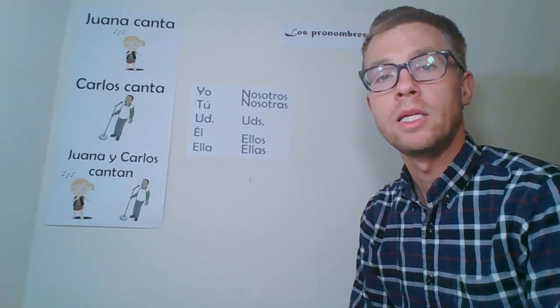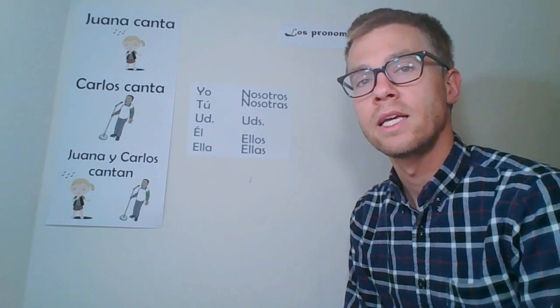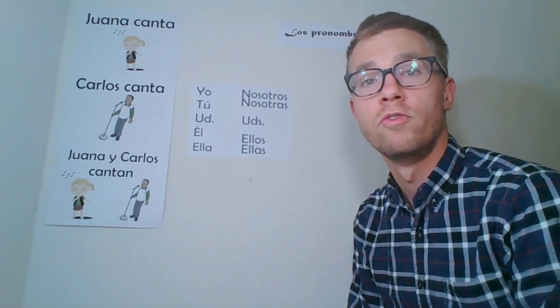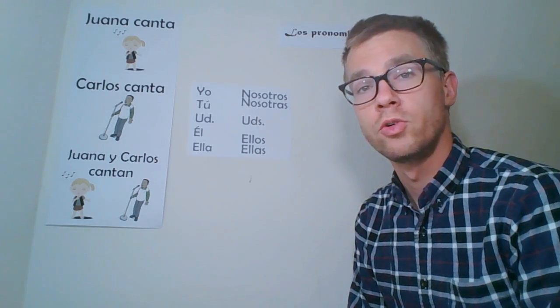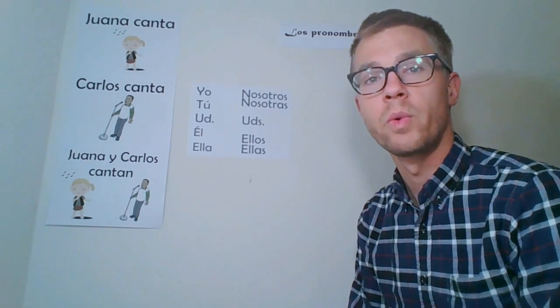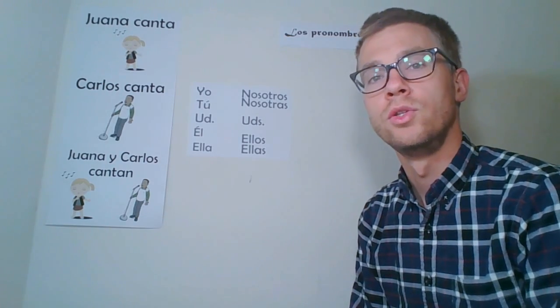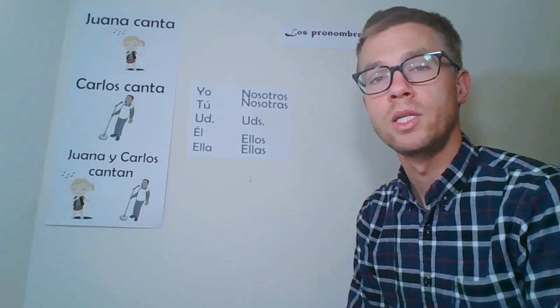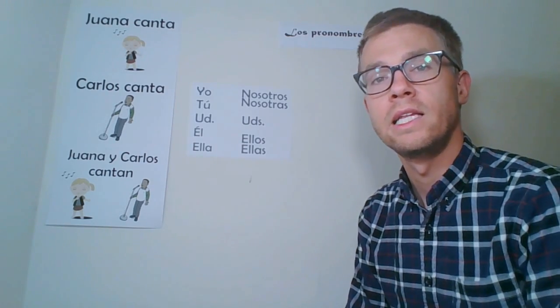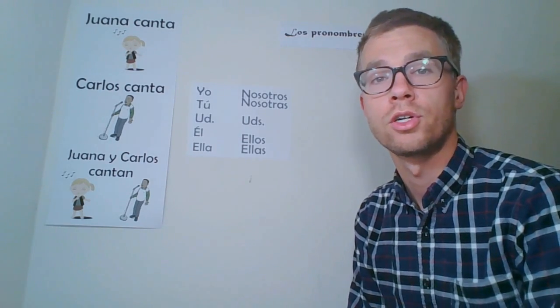On the right hand side, we have nosotros. Nosotros means we. The OS ending indicates that it represents a group of boys or a mixed gender group of boys and girls. We have nosotras. Nosotras also means we, but the AS ending indicates that it represents a group of all girls.